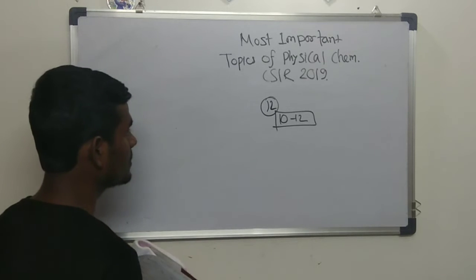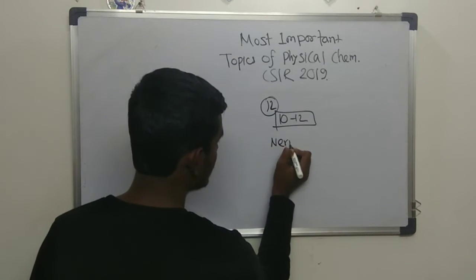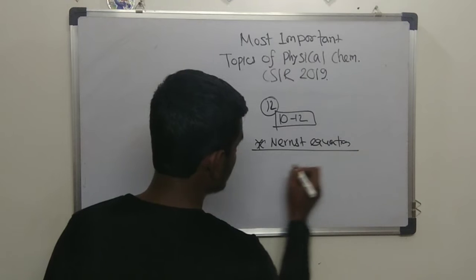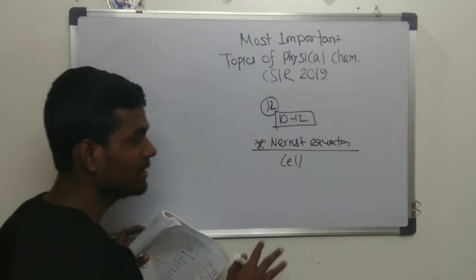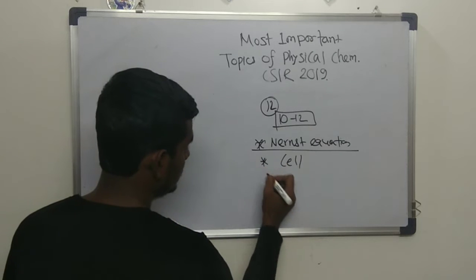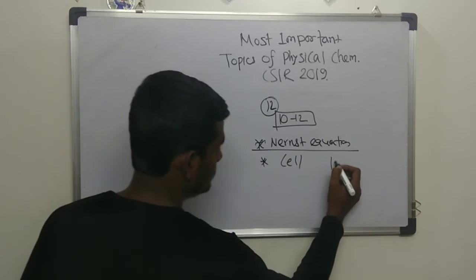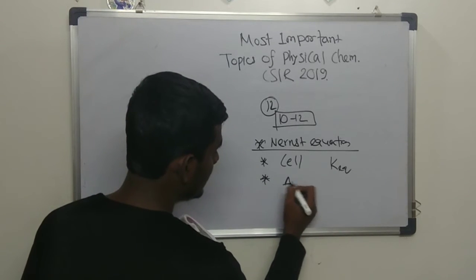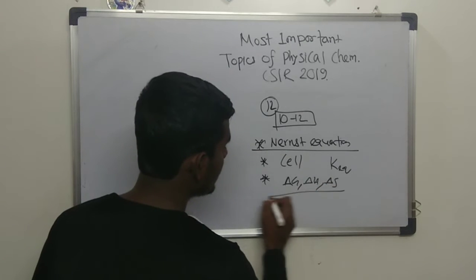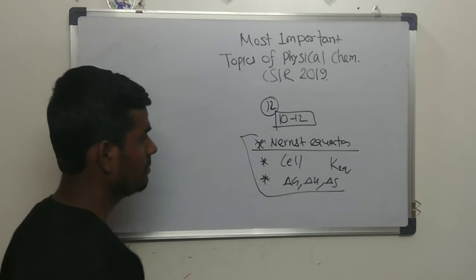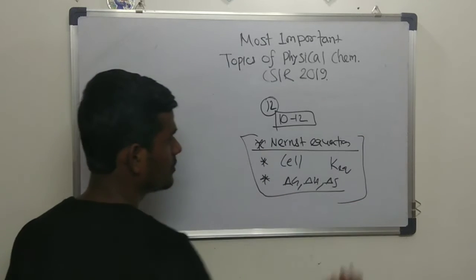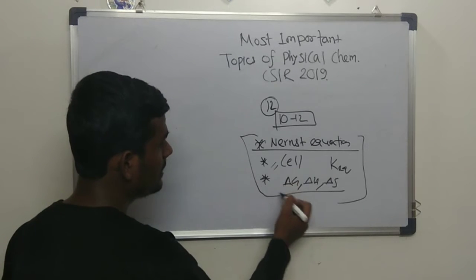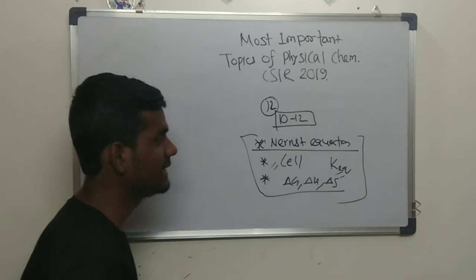So electrochemistry involves the basic fundamental equation, the Nernst equation. From this Nernst equation, they may give you different kinds of cell. They will ask what the delta G value, E0 value, and K equilibrium will be, and how they are related. The third point is how delta G, delta H, delta S are involved, and how you can calculate them. Basically some simple numericals. So again I am going to tell you to just follow the formulas, and from that you can easily calculate K equilibrium, delta G, delta H, and the Nernst equation.